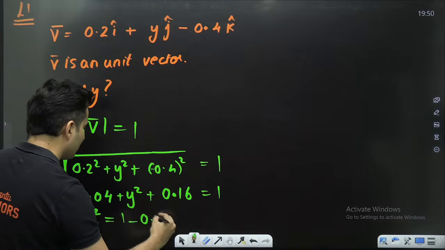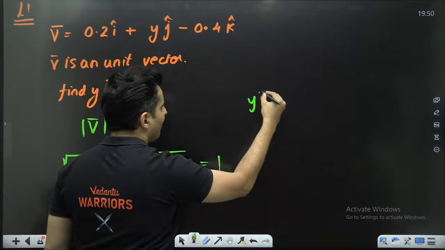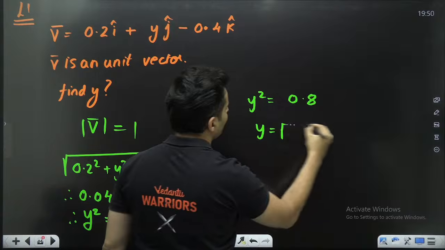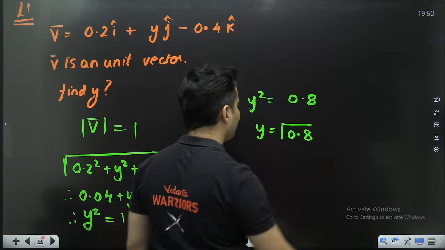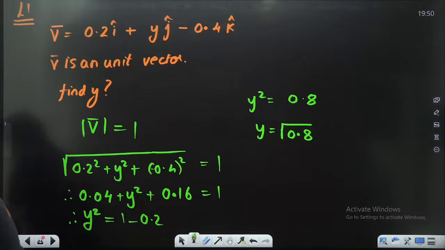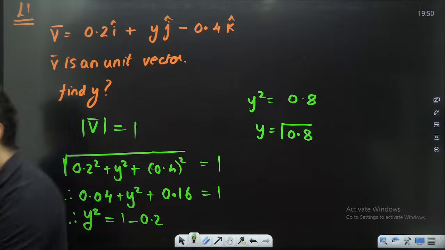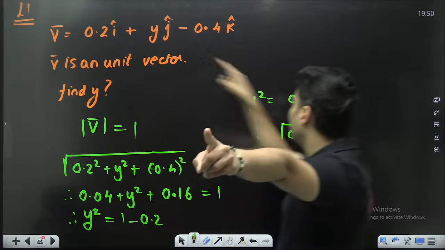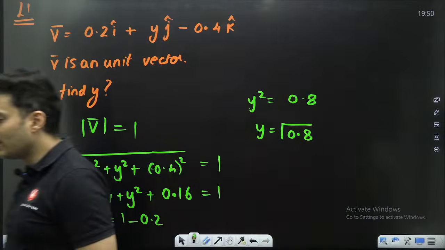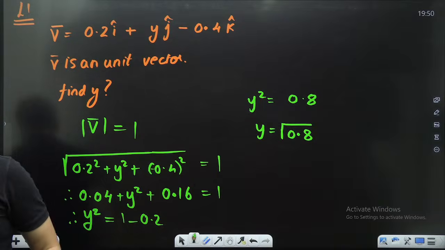So it is 1 minus 0.2. So therefore, y square will be 0.8. So y will be root of 0.8. Understood? So for this value of y, this vector will become a unit vector.